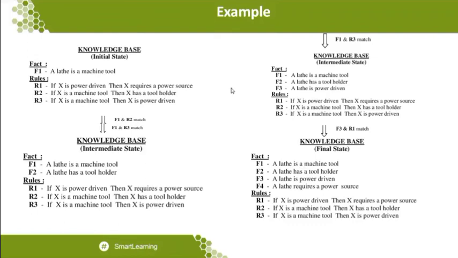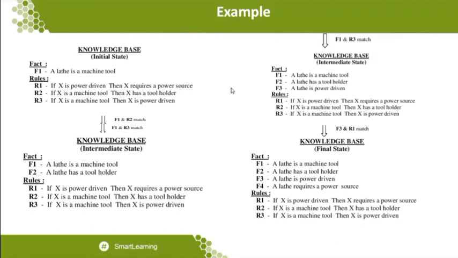Let me make my statement very clear, students. This is what is known as inference. What is inference? I already told you: observing, coming to a conclusion, or getting some kind of evidence. What evidence are you getting here? When fact 3 is added, you get some new evidence. What is the new evidence? Rule number 1, which represents that X requires a power source. Because fact 3 is derived in the intermediate state, you can conclude that fact 3 and rule 1 match, so that you are able to take 4 kinds of facts.